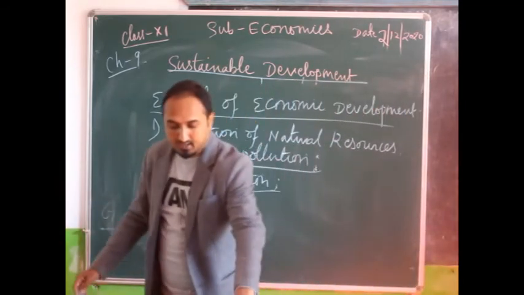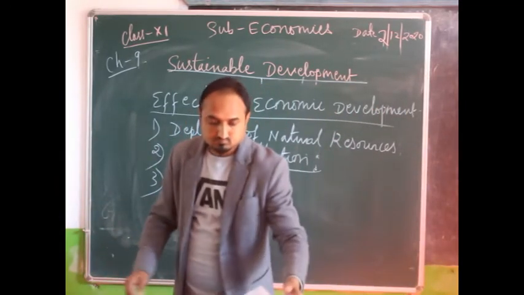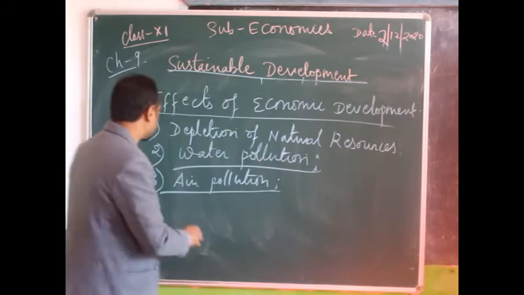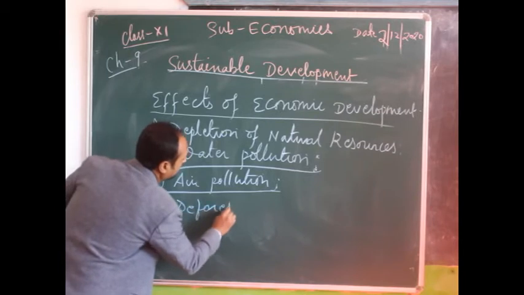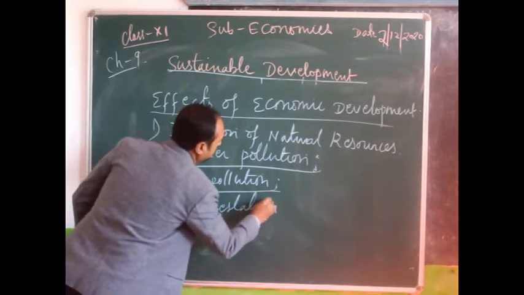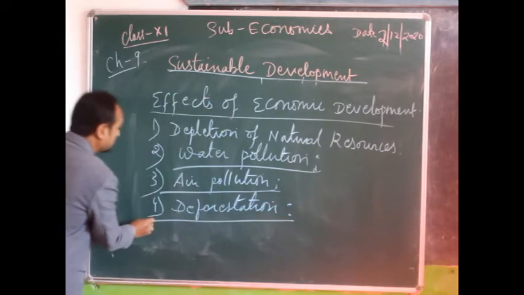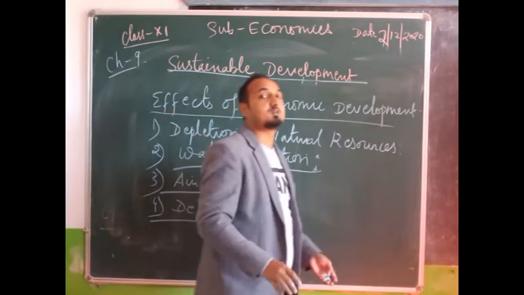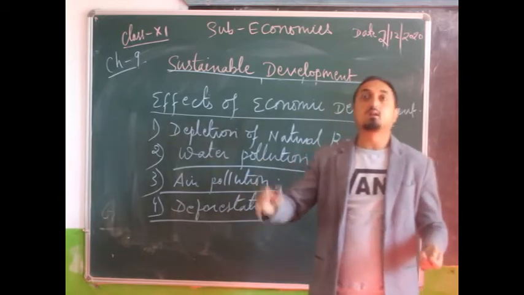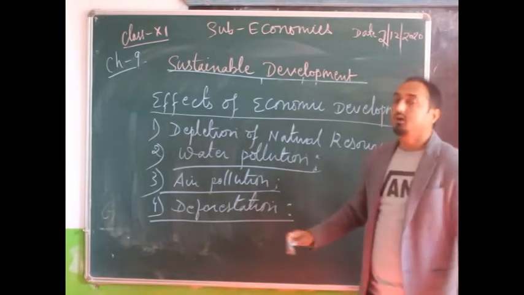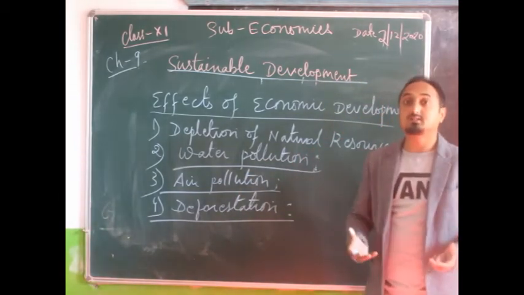Now the next one, the fourth one, we have is deforestation. What is deforestation? Deforestation means continuous cutting down of trees, clearing of a forest. So how is deforestation taking place?